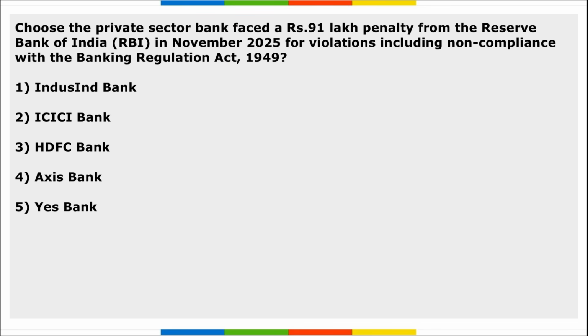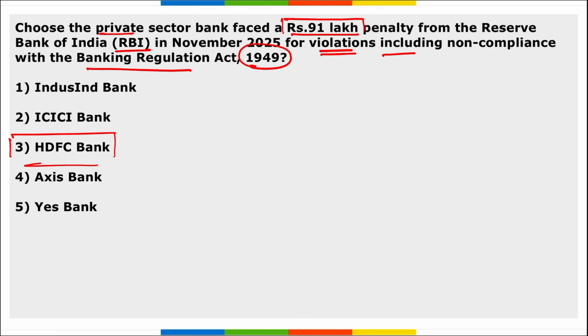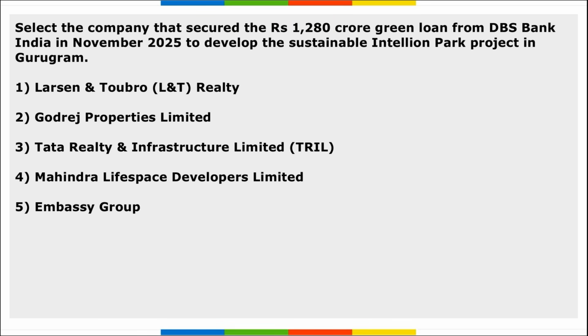Moving on, choose the private sector bank that faced a 91 lakh rupees penalty from RBI in November for violations including non-compliance with the Banking Regulation Act of 1949. So choose that private sector bank. It is HDFC Bank.